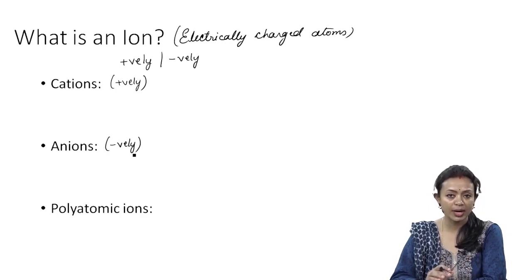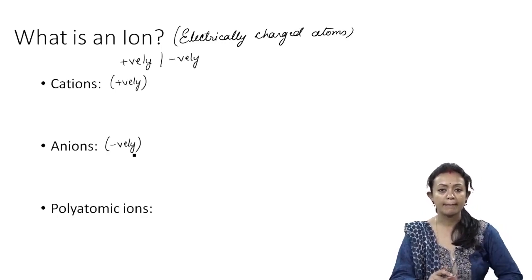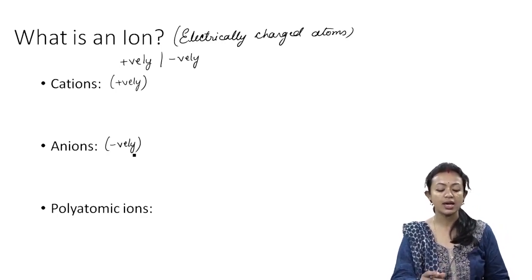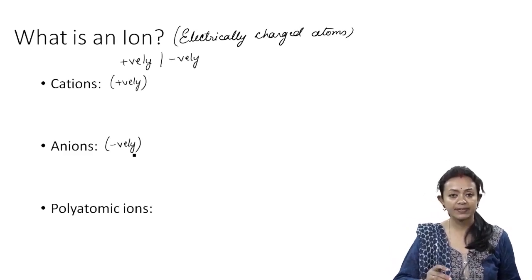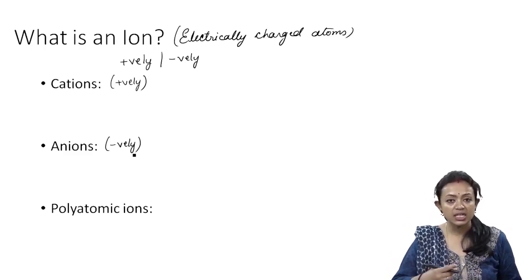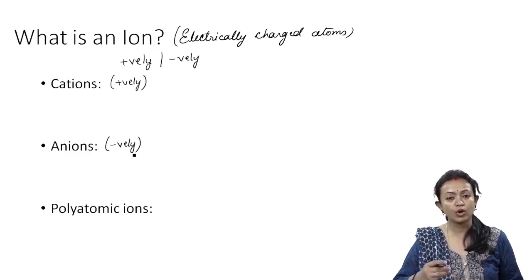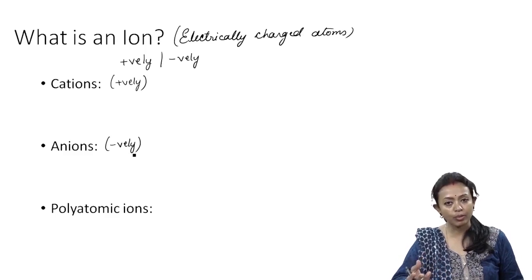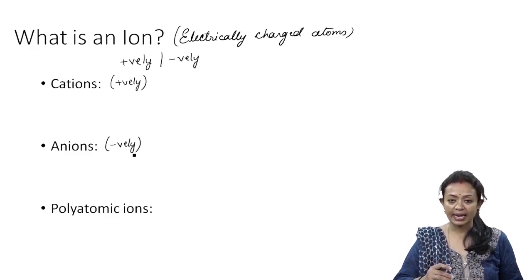For now you need to understand that atoms get positive charges by losing some electrons, whereas the anions become negatively charged because they have gained certain units of negative charges. So because atoms have lost some negative charges, they are becoming positive, whereas anions have gained some negative charges and thus they have become negatively charged.